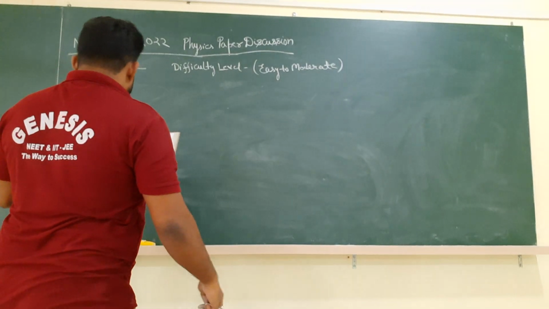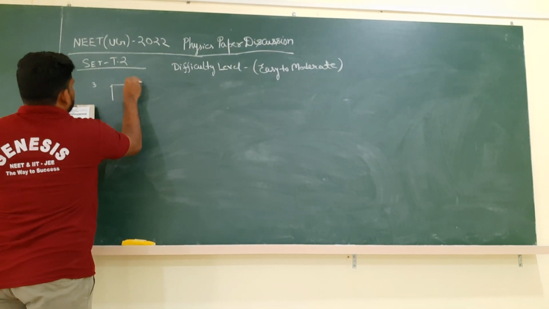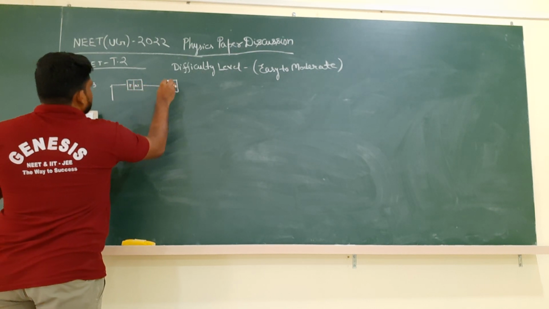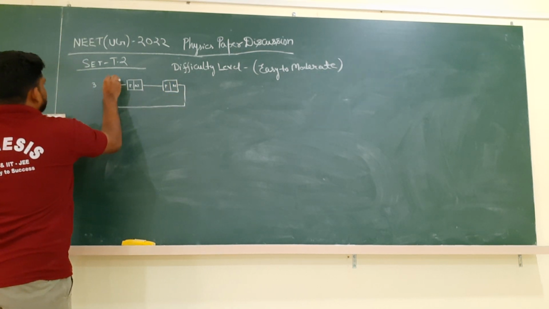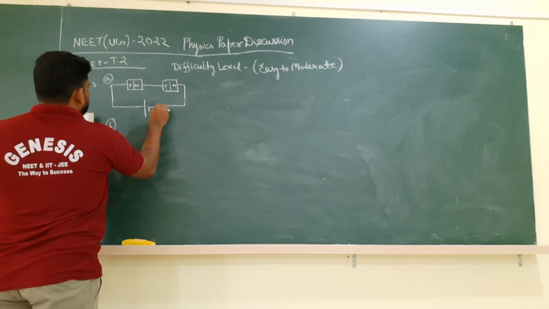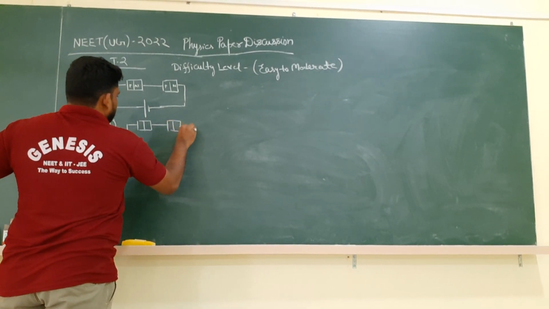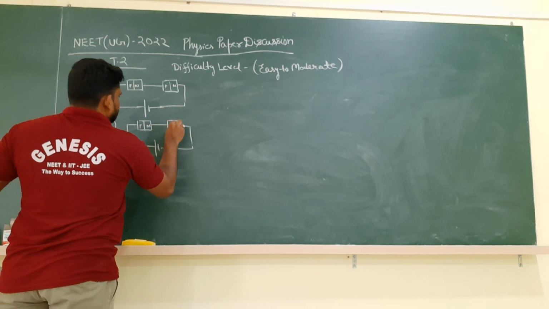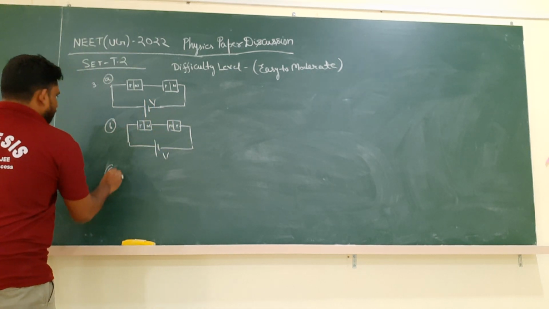Again in question number 3, they have given 3 sets of diagrams. In each set there are 2 p-n junction diodes. So it is first set, that is A. Again the second set, again they are connected to a voltage source of battery like this. Again like this. V voltage, you can say it is also V voltage, and C they have given like this.